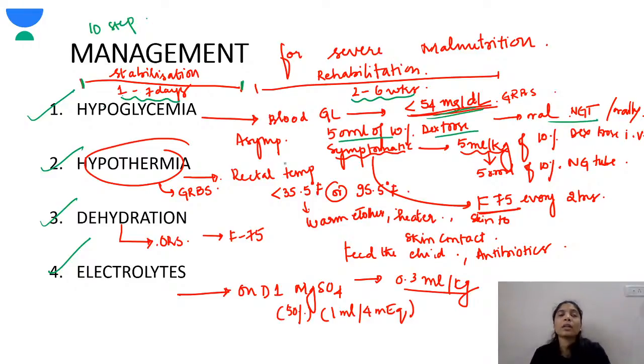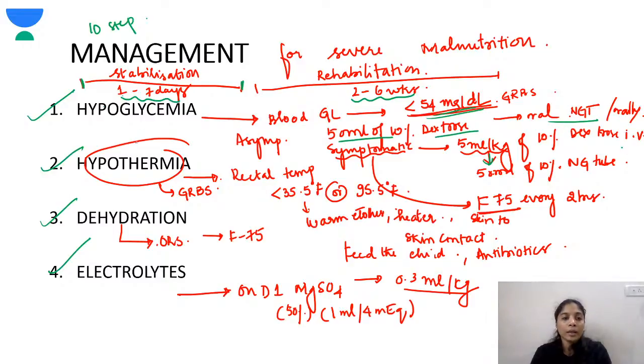But if the child is symptomatic, the child is lethargic or has seizures, first you give 5 ml per kg of 10% dextrose, followed by 50 ml of 10% dextrose, then followed by F75 every 2 hours. Okay, the child should receive F75 every 2 hours throughout the day.